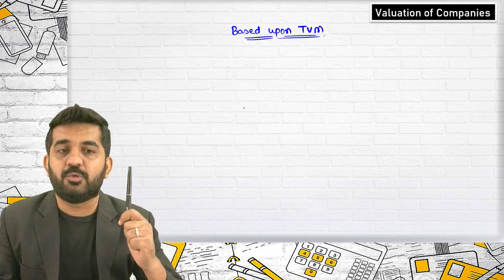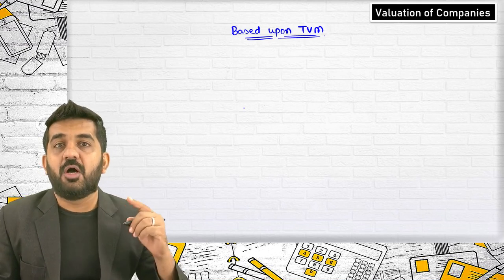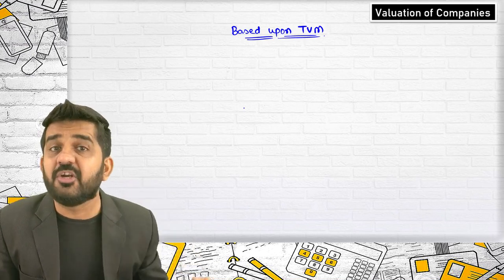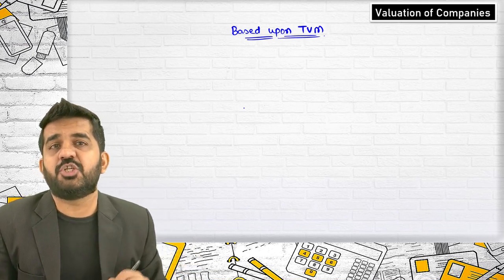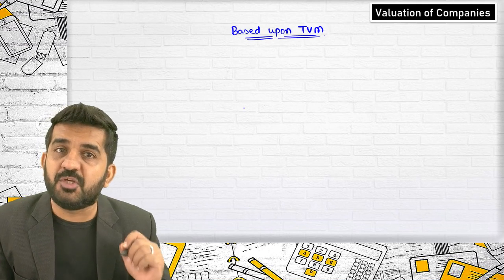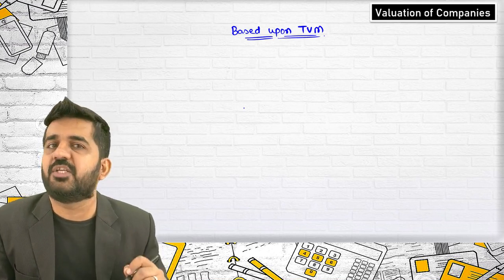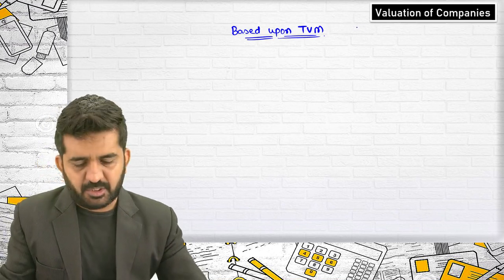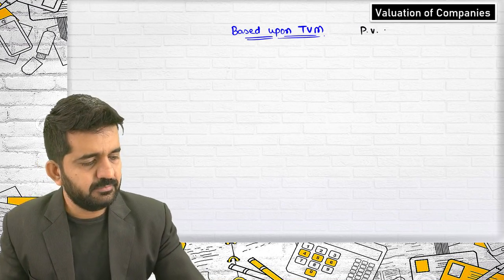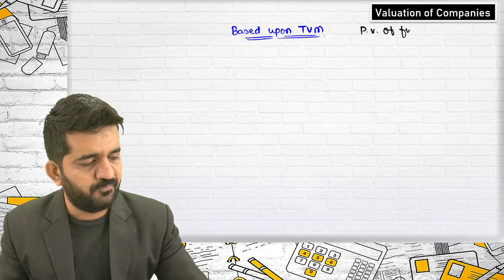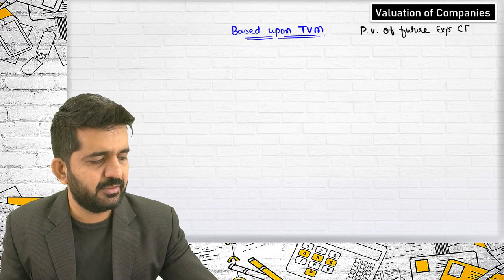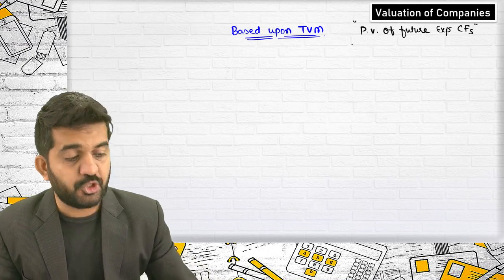Whether you want to value this pen, or an aeroplane, or a company, or a country, the valuation should be done for the purpose of decision making, for the purpose of financial management. The valuation should be based upon a concept: present value of future expected cash flows. And it should be cash flows.